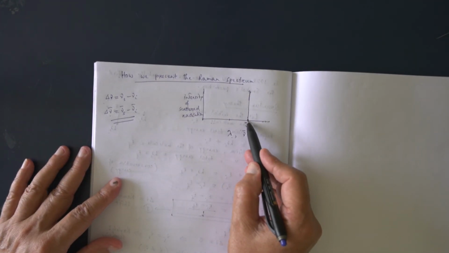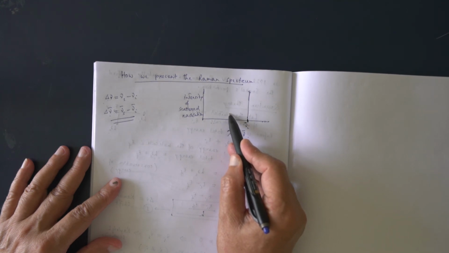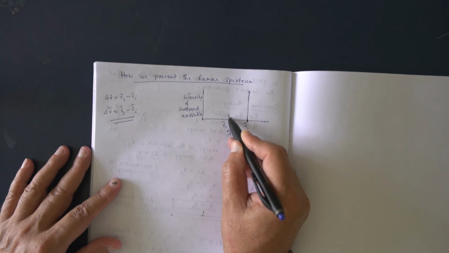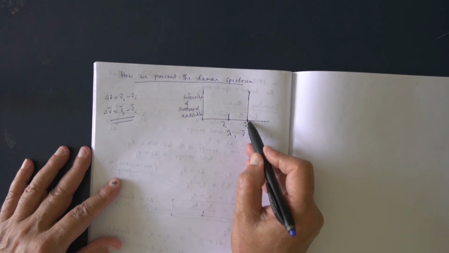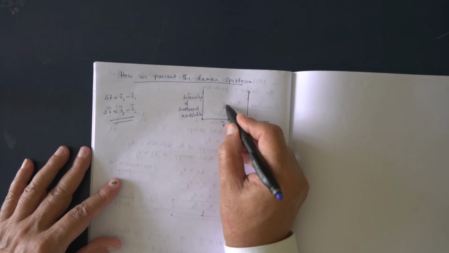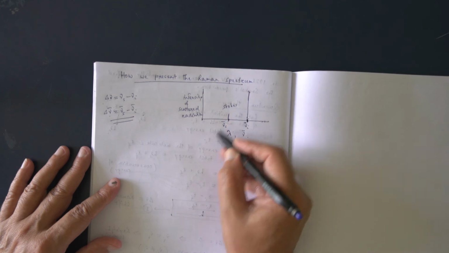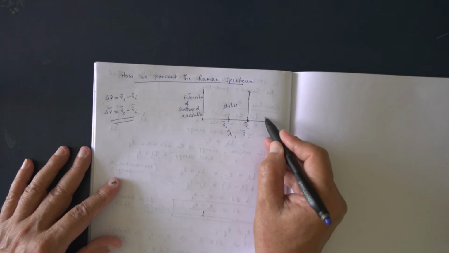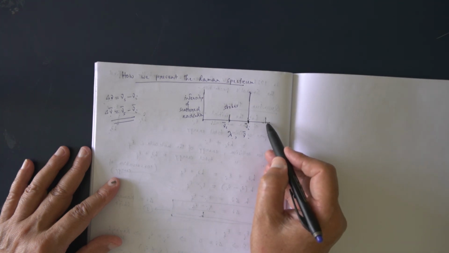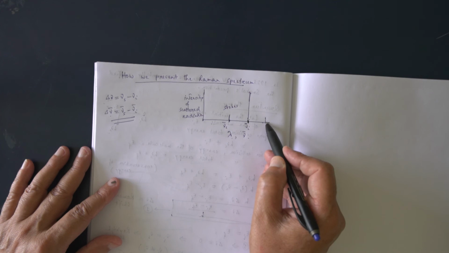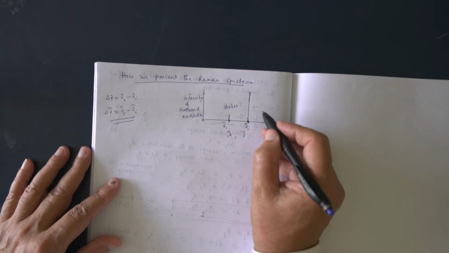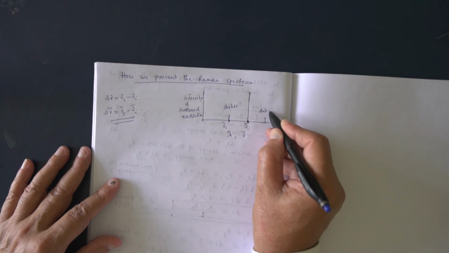The wave number of the scattered radiation, nu s, is less than the wave number of the incident radiation. So this will be Stokes lines. Now if we get a line here, that means the wave number of the scattered radiation is greater than the wave number of the incident radiation. That will give us the anti-Stokes lines.